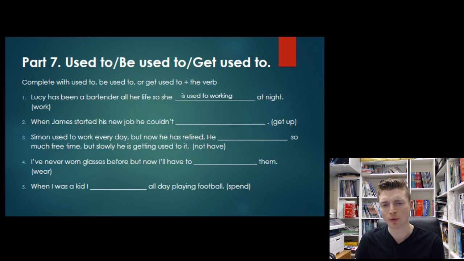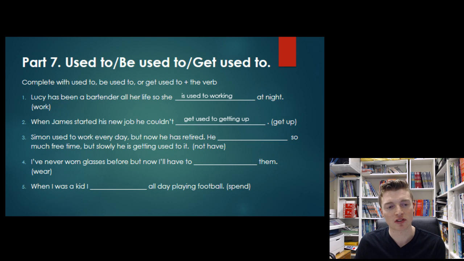Number two, when James started his new job, he couldn't. Okay, so James, he started a new job. It's a new situation for him. He couldn't become comfortable, become familiar with this situation. So we're going to use our get used to structure here. But our verb is get up. So he couldn't get used to getting up. Alright, really good. So again, get used to plus the gerund. In this case, it's a phrasal verb, to get up, to leave the bed.